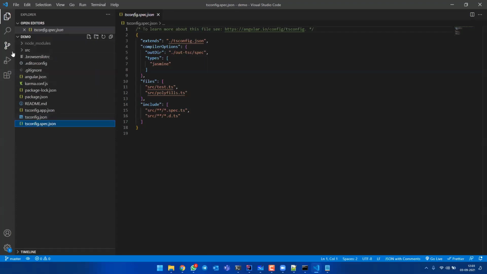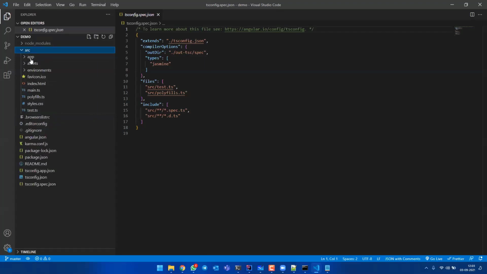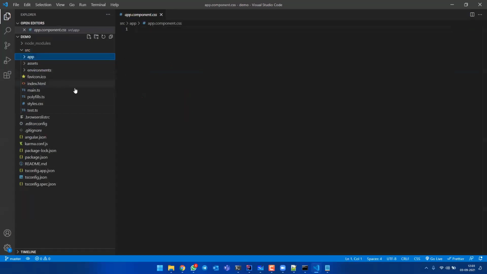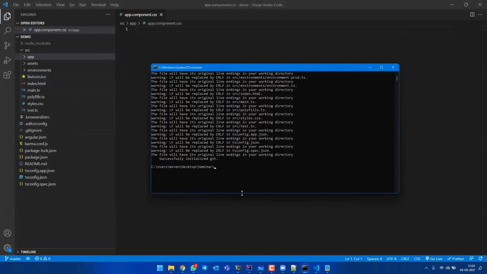So now we have created the files, and I told you we'll talk about SRC, right? In SRC, we have app, assets, environments, favicon.ico, index.html, main.ts, polyfill, style, and test. The app is nothing but your component. First, let's cover this. Favicon.ico, let's first run this, because when running only I can tell you what happens in the backend. Even if I tell you like this, you won't understand now. Let's run the Angular application.